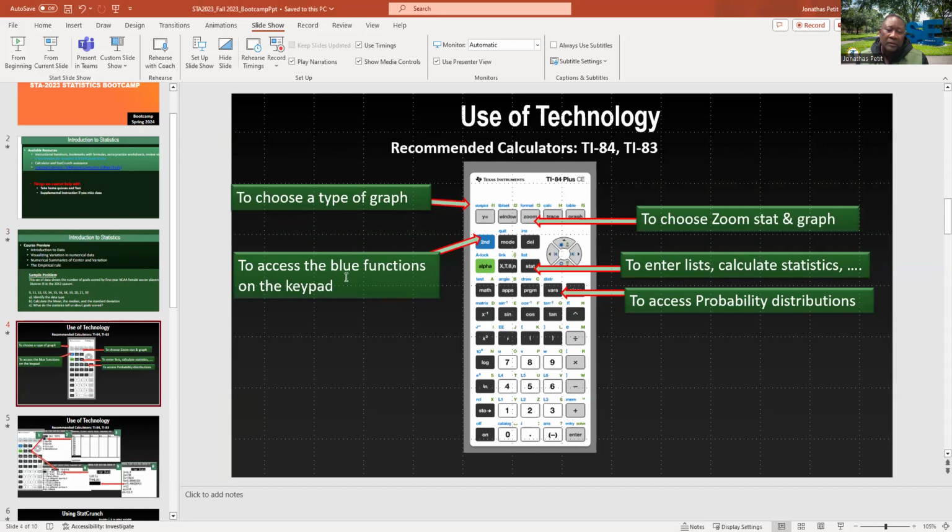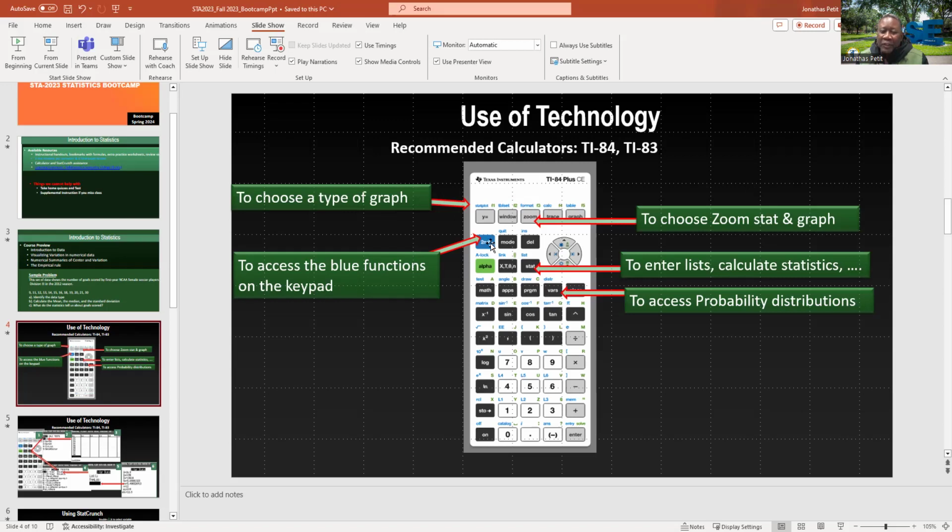First of all, we have 5 main keys that we're going to use the most here, and of course, that's why we try to emphasize them. The first one is stat, but I'll start with this one.